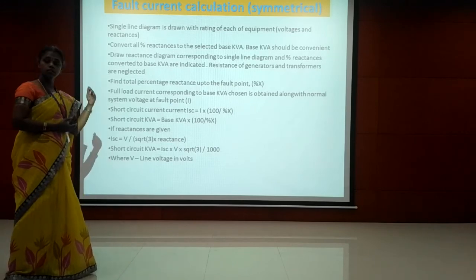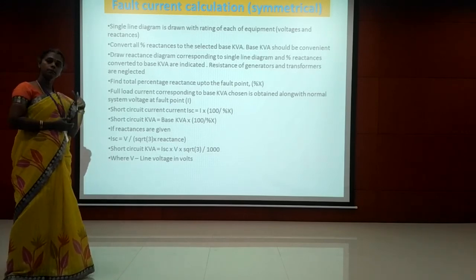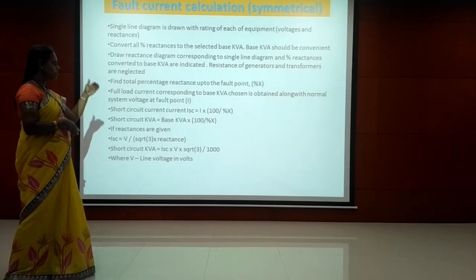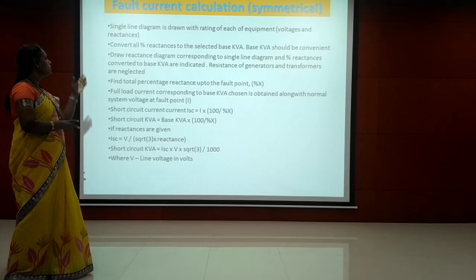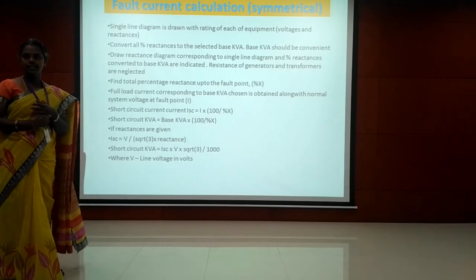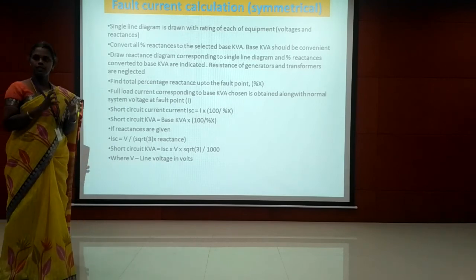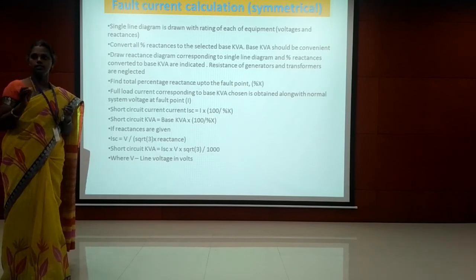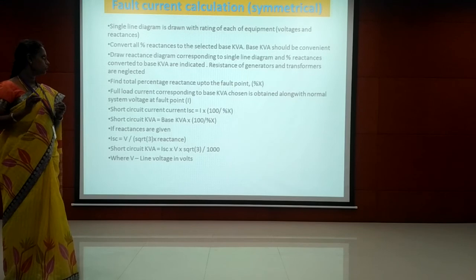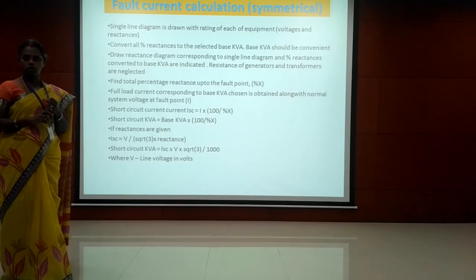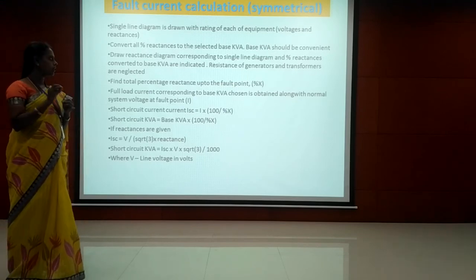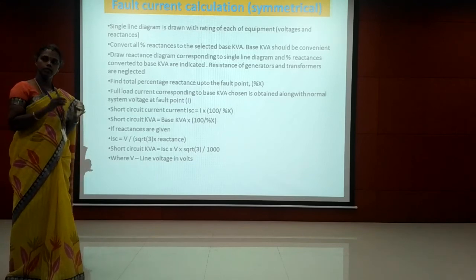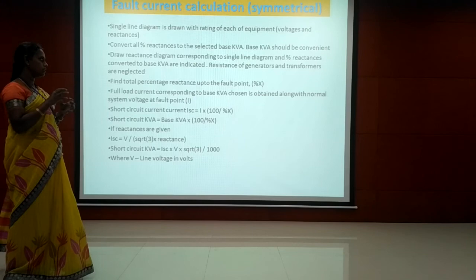These are the steps for calculation of symmetrical fault current. We are having 2 types, that is symmetrical and unsymmetrical. So first we have to draw the single line diagram. For any power system, we have to draw the single line diagram. Even though we are having 3 phases, we have to consider it as a single line connected to ground. The single line diagram is drawn with the ratings of each and every equipment. Rating in the sense we have to specify the voltage and reactances of various equipments.